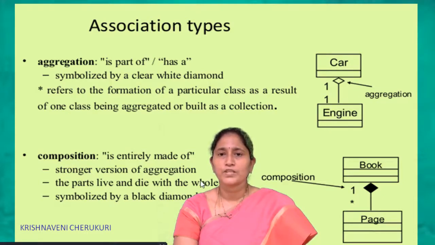Then coming to composition. Composition is entirely made of, a strong form of aggregation. The part lives and dies with the whole and is symbolized by a black diamond. In this example we also consider two classes. One is a parent class, the book, and another one is a child class, the pages. It shows a one to many relationship. So it defines that one book contains many pages. So this is about composition.